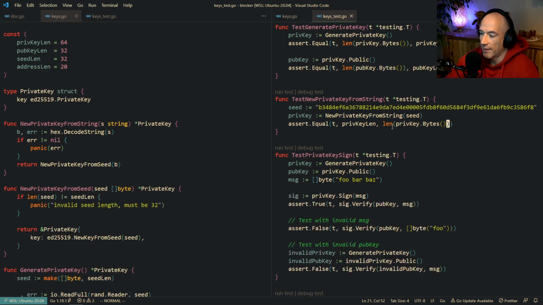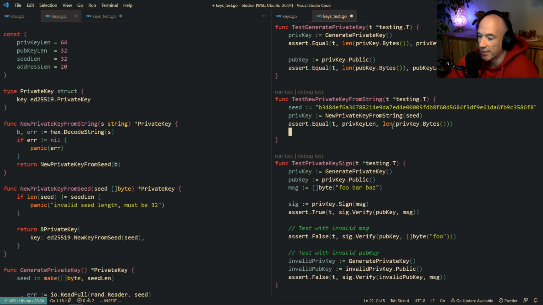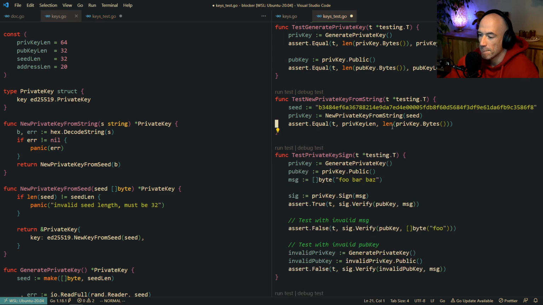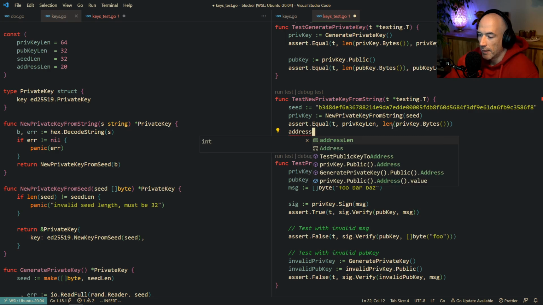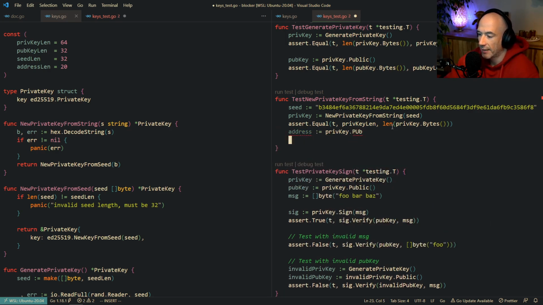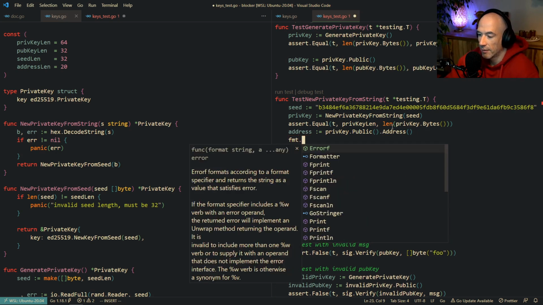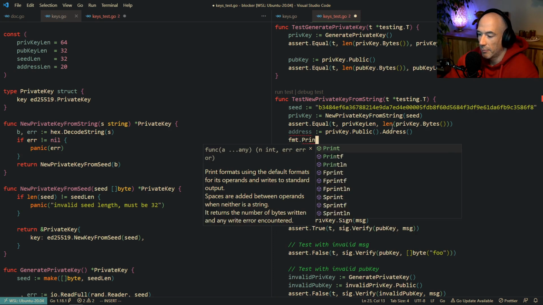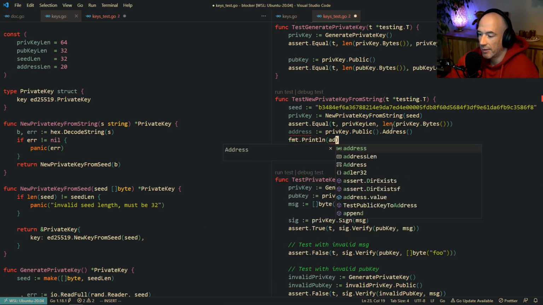All right, that's fine. So I want to quickly test priv key, public, address, print ln address actually.